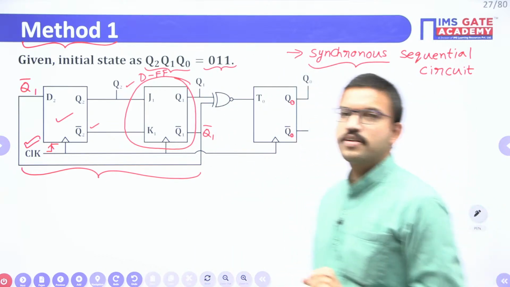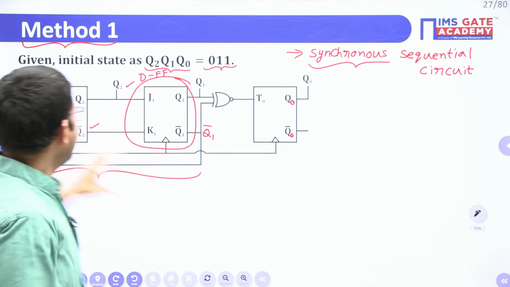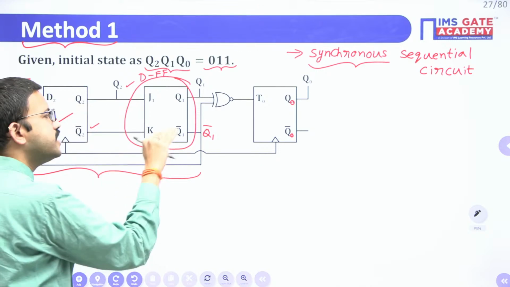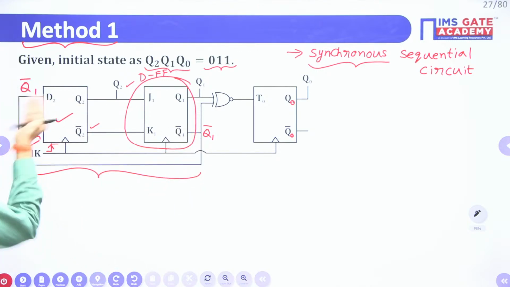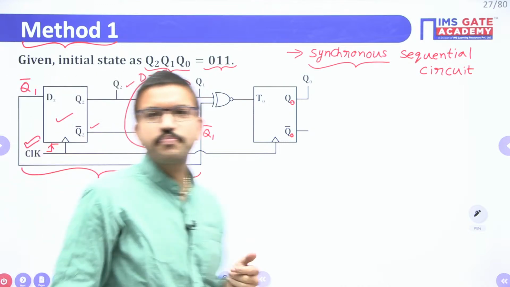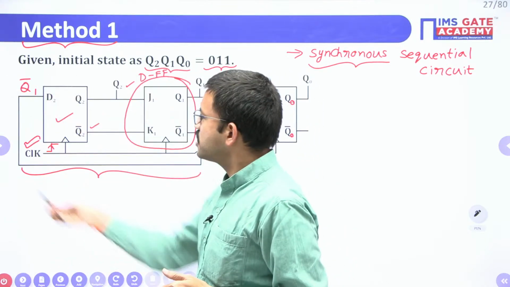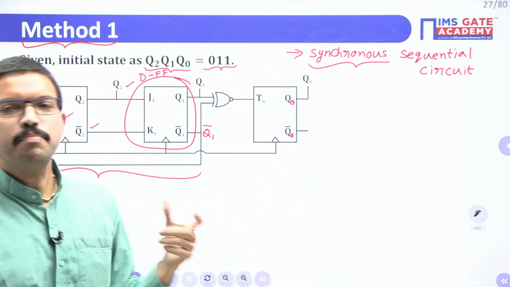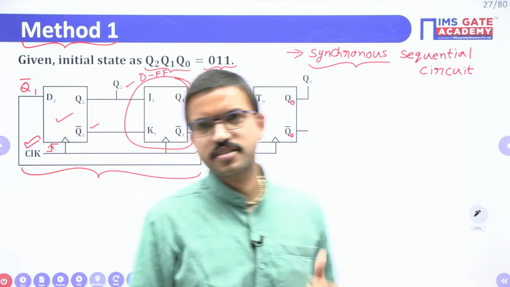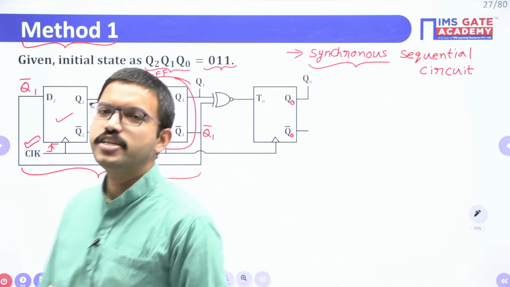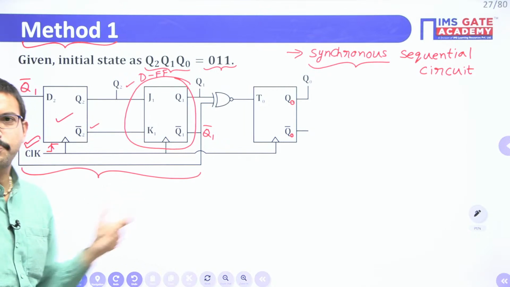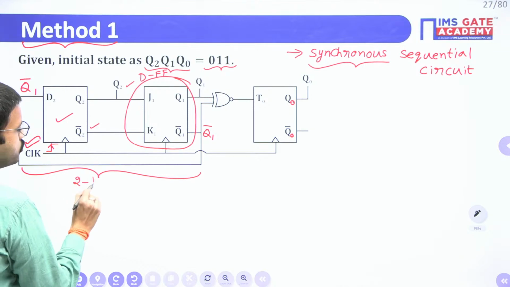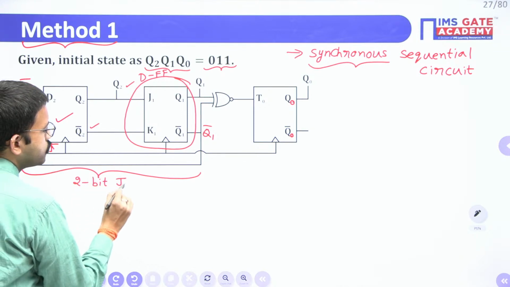You are having two D flip-flops. The output of one stage we have given as serial input for the other stage, and the second stage's complement output we have given as serial input. Can you guess this overall circuit? With the help of D flip-flops, you have studied two counters. Right, very good. It is a Johnson counter. Since you are having two flip-flops, it is the 2-bit Johnson counter.